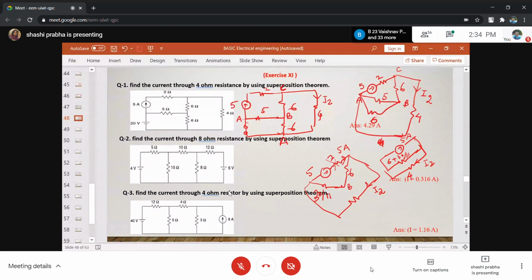Okay, so what is the total current? What is the total current? Total current I is equal to I1 plus I2. That is what we have to find. Question number 1.